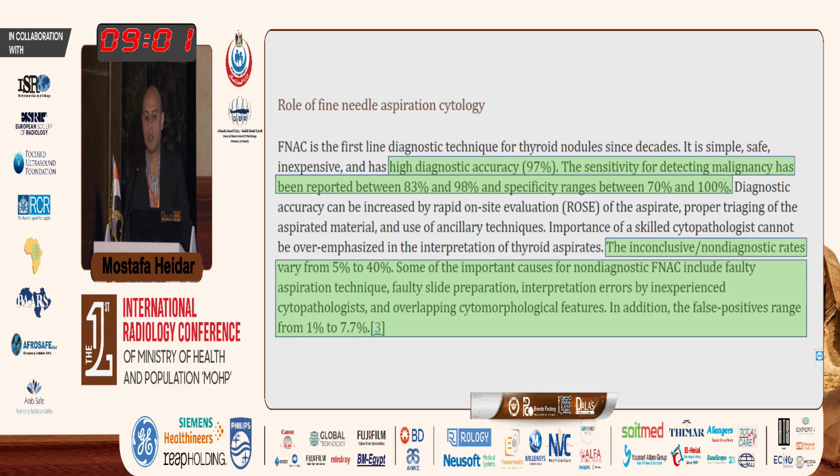comparing all available literature. It found that fine needle cytology has a very high diagnostic accuracy approaching 97%, and sensitivity for detecting malignancy between 83 and 98%, which is very high. So it was sufficient for diagnosis. However, in non-diagnostic or inconclusive samples, the rate varied from 5% to 40%, which is a great interval.